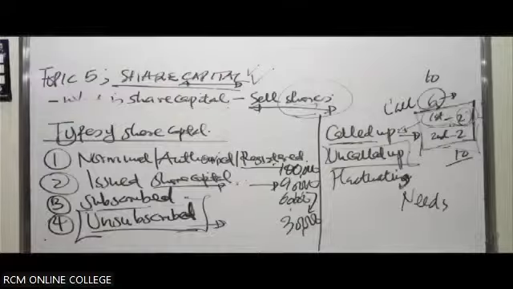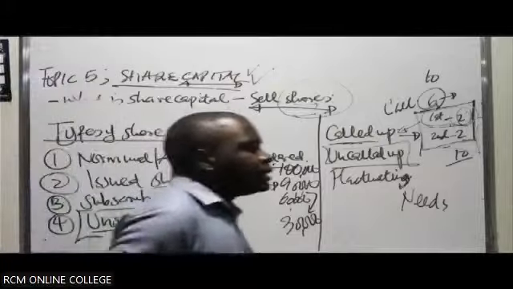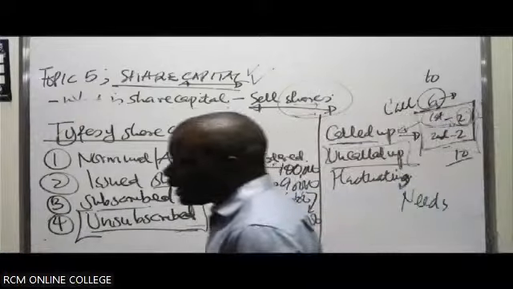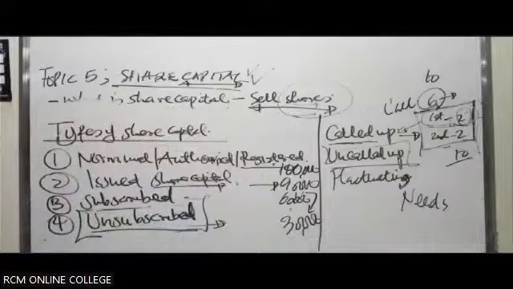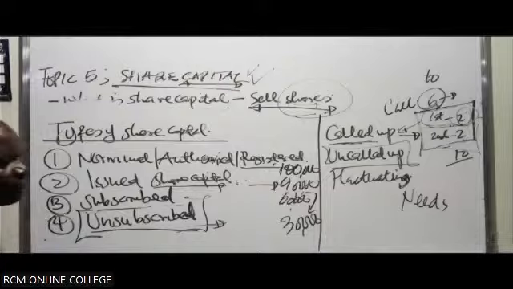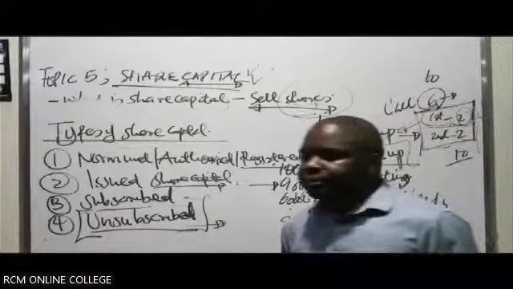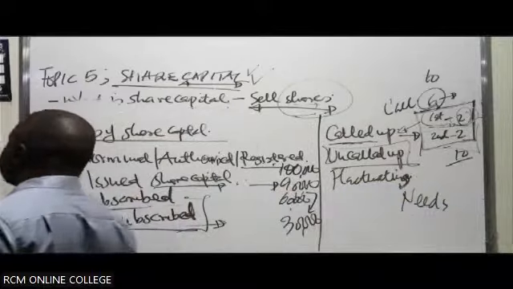Then you have the fluctuating capital. Fluctuating capital actually fluctuates from time to time. It will depend on whether the shareholders are adding in more capital from time to time, or drawing part of the capital. So it changes or fluctuates every time there's an addition of capital. When capital is withdrawn, those who withdraw the capital might end up being charged some kind of interest. So it will likely fluctuate.